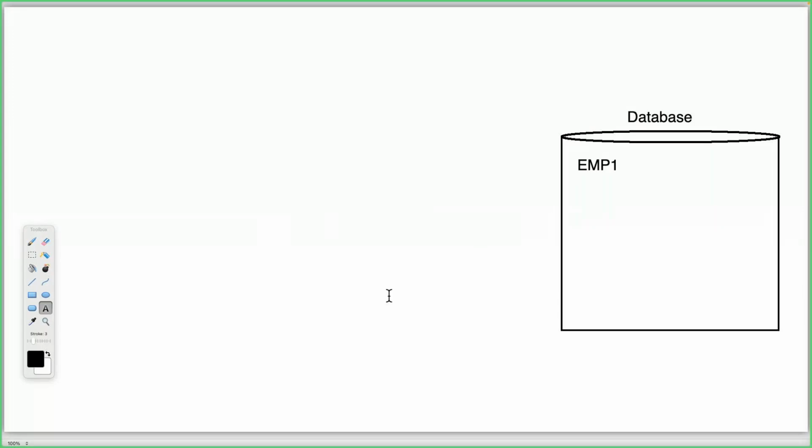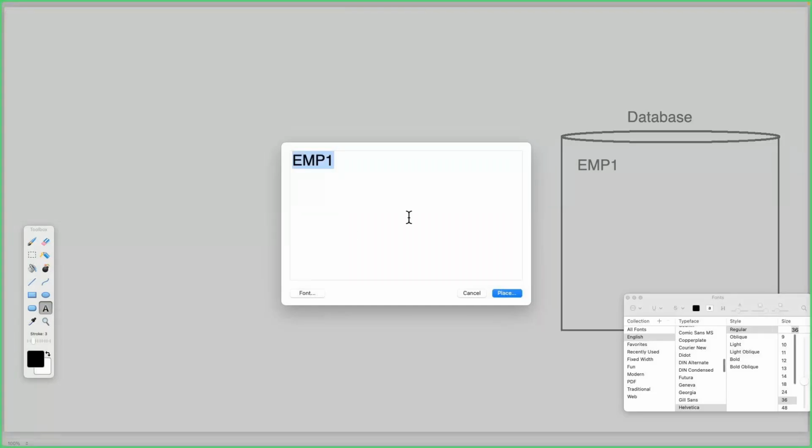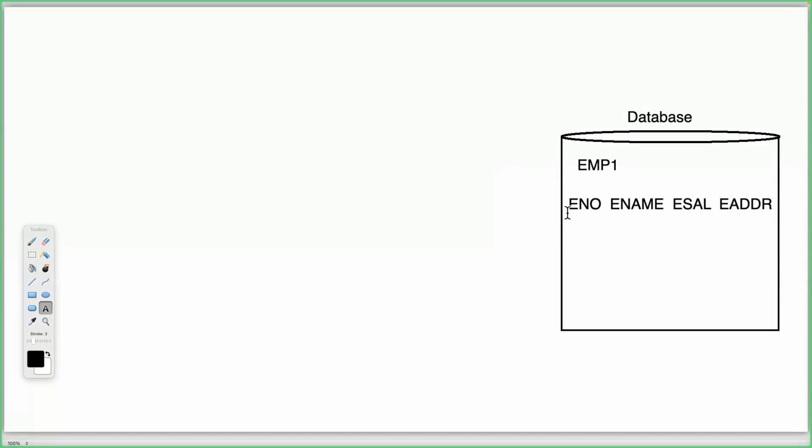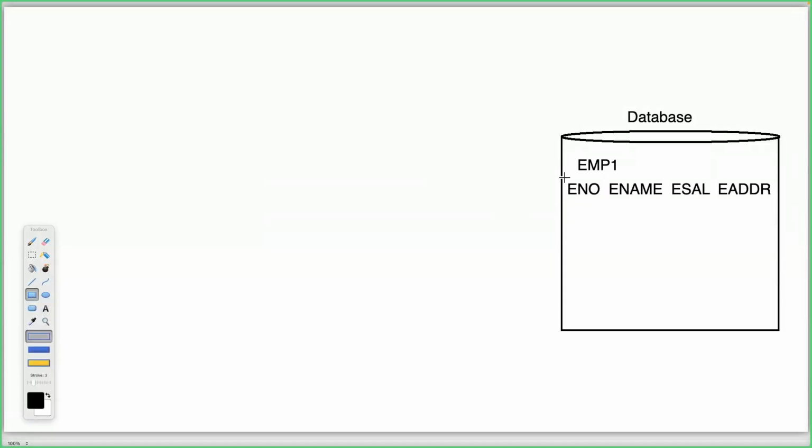When we create the table EMP1, what fields do we want to have there? First of all, understand this clearly. ENO, ENAME, ESAL and EADDR. These are the columns I'm going to take in the database table. Right, sir. This is the database table I'm going to create.